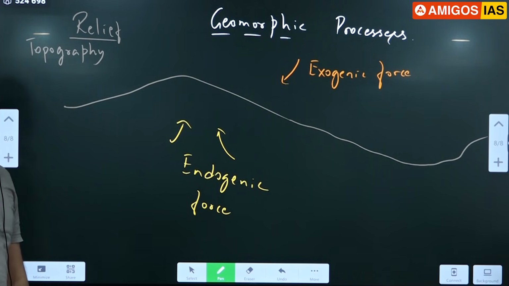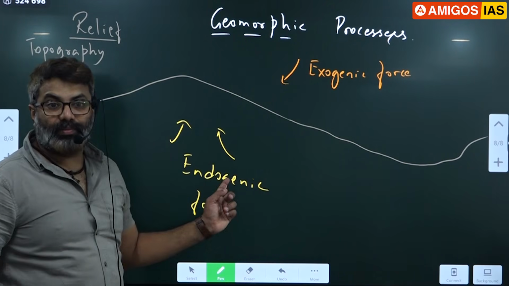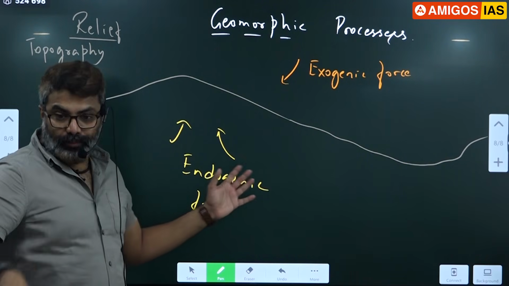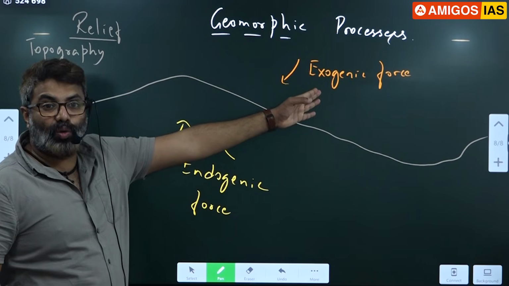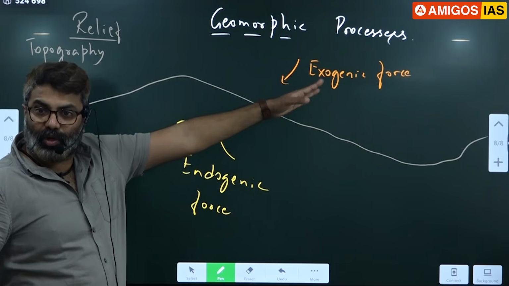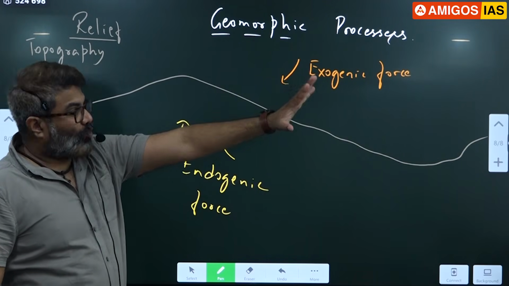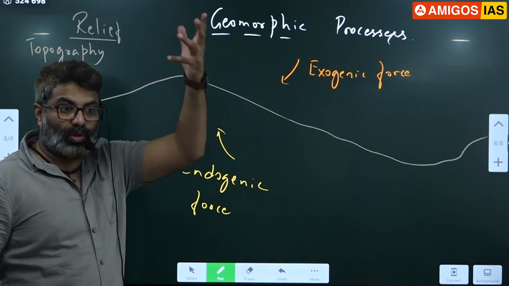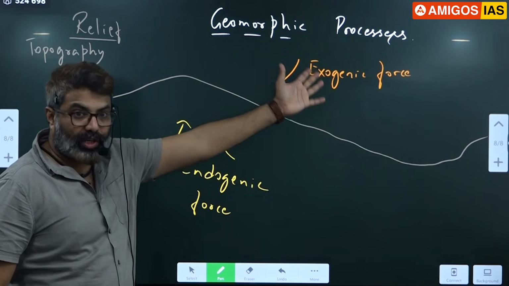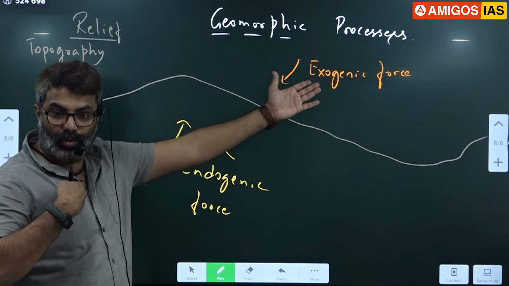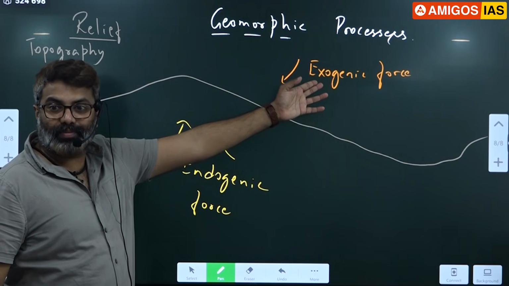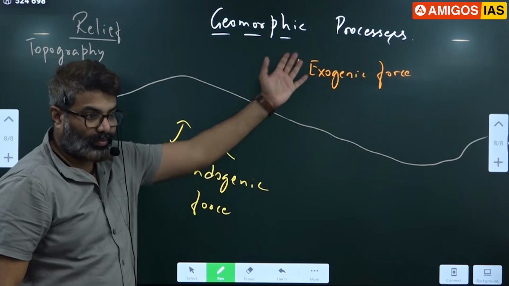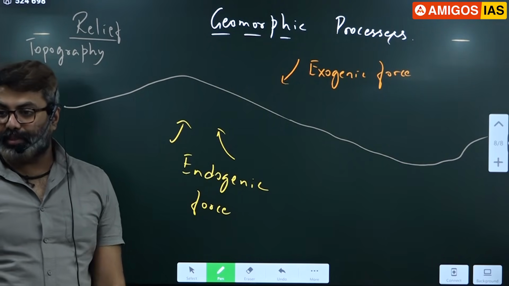So every place we see today is a byproduct of these two forces. Like Himalayas. Himalayas were created by the endogenic forces, plate tectonics. Now it is being modified by snow, glaciers, river, water. Like snow on the mountain is what? Exogenic. Glacier, river, sunlight. Humans are exogenic because we are acting on the surface from above. So we are an exogenic agent.